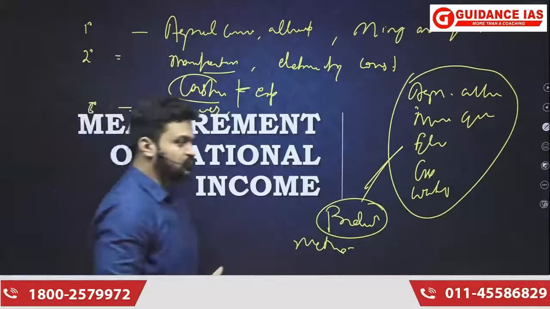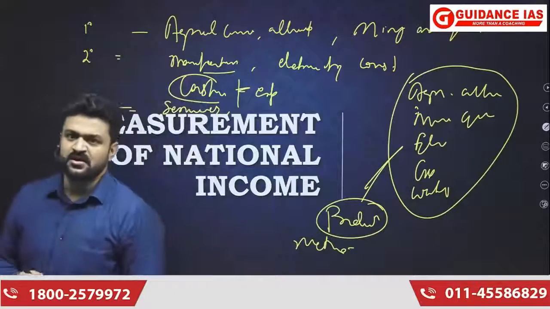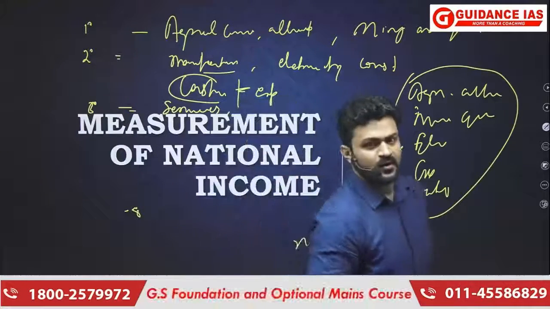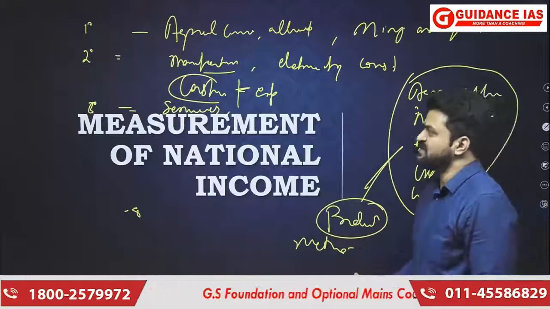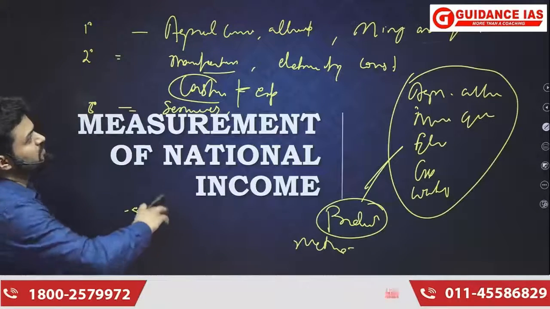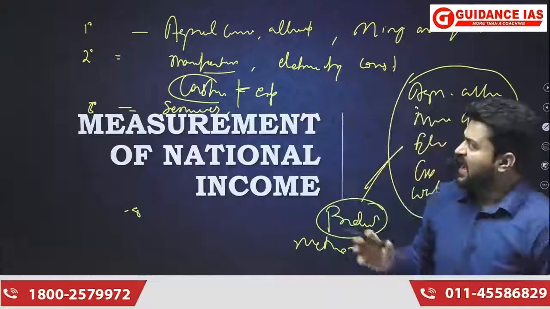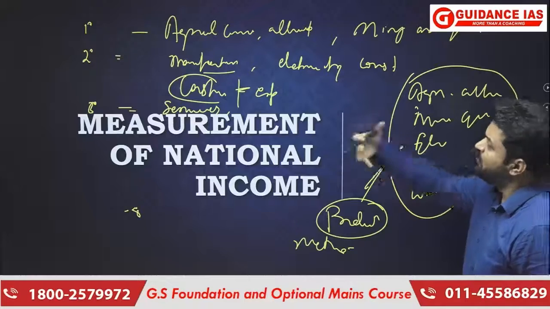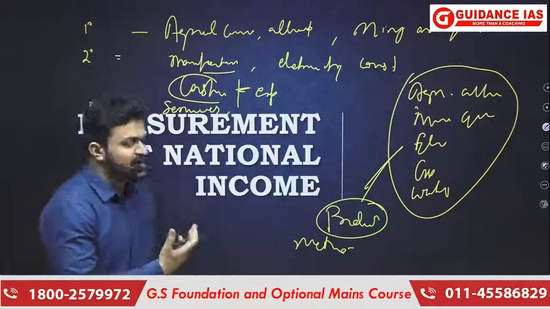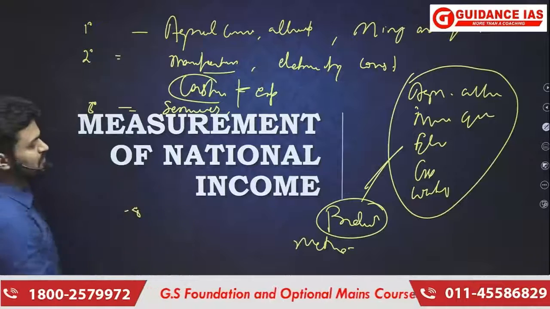In the service sector, we go for the income method, because it is easier to find out the value of services that got produced by measuring the income. Say the income of a doctor, an engineer, a software engineer. Income made in the hospitality sector, the health sector, the education sector. Because different sectors of the economy have different kinds of economic activities, and those activities require different methods of estimating the final value of all that got produced, that is why we have different methods of measuring national income.